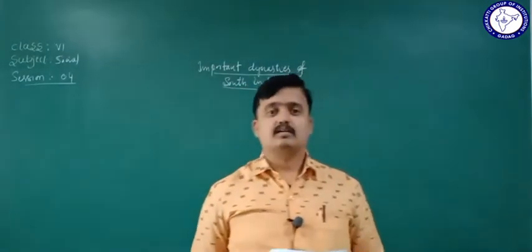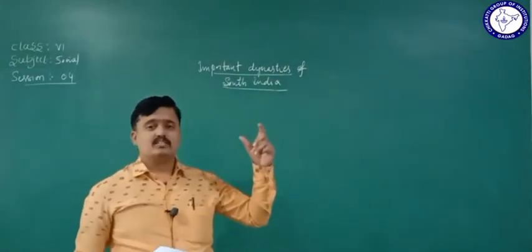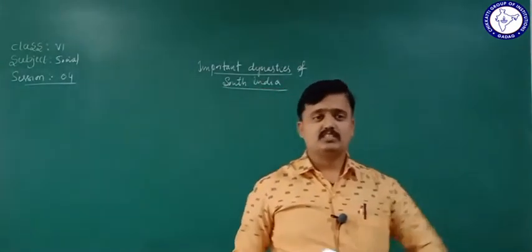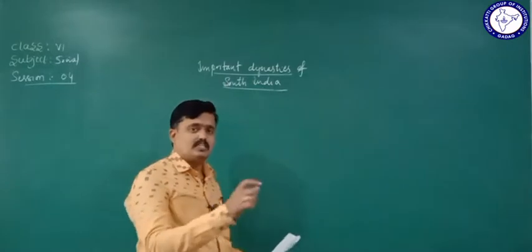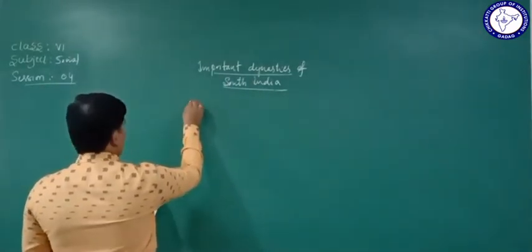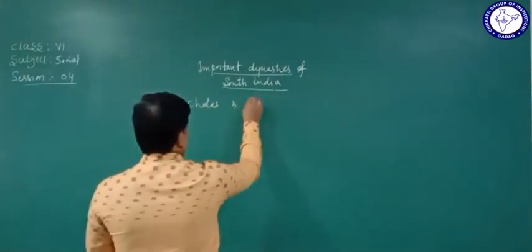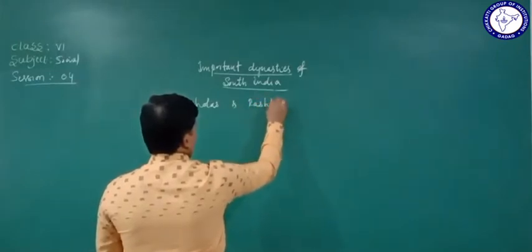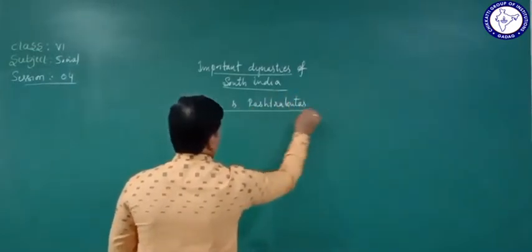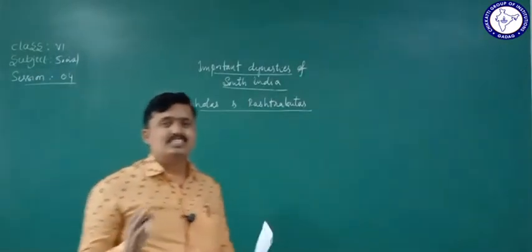So we know that in the previous class we studied the South Indian dynasties, in which we covered the Pallavas and afterwards the Chalukyas of Badami. In today's class we are going to learn two more South Indian dynasties, the Cholas and afterwards the Rashtrakutas. First we are going to learn about the Cholas dynasty.